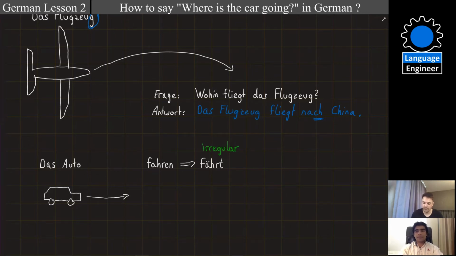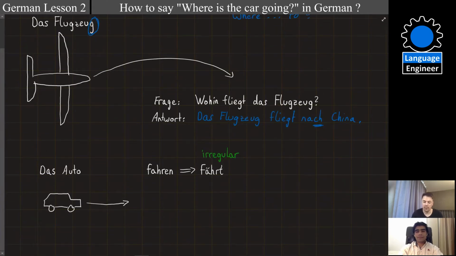Very good. Okay. And now the plane is flying to Pakistan. I will ask the question and you will answer the plane is flying to Pakistan. Wohin fliegt das Flugzeug? Das Flugzeug fliegt nach Pakistan. Okay, very good. And now you will ask me the question and I will give the answer.